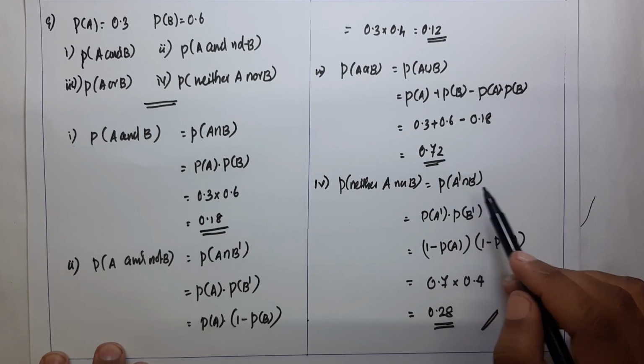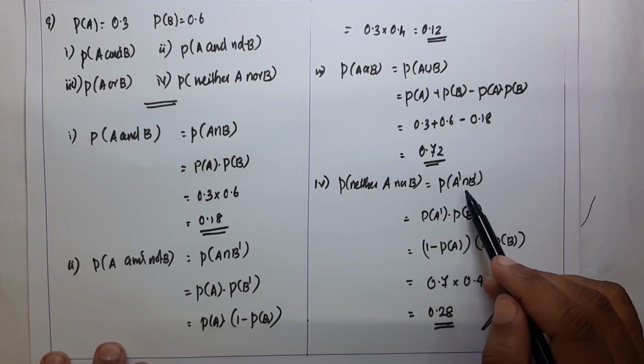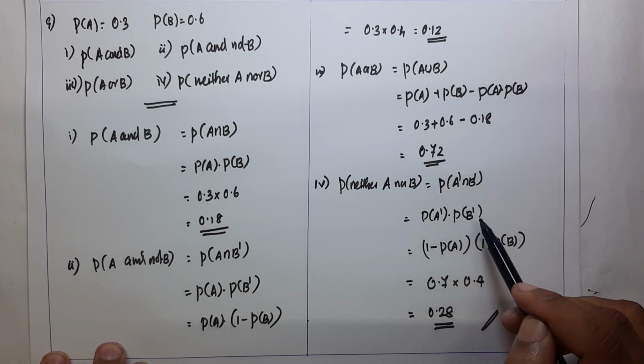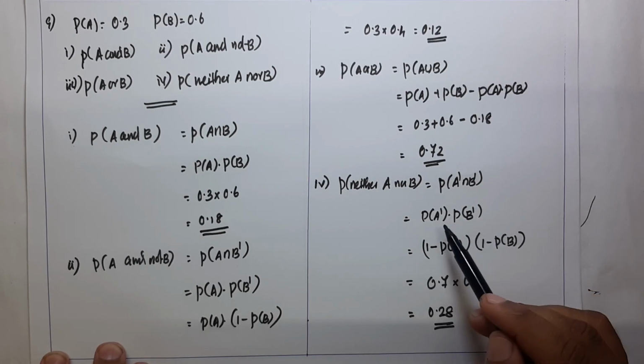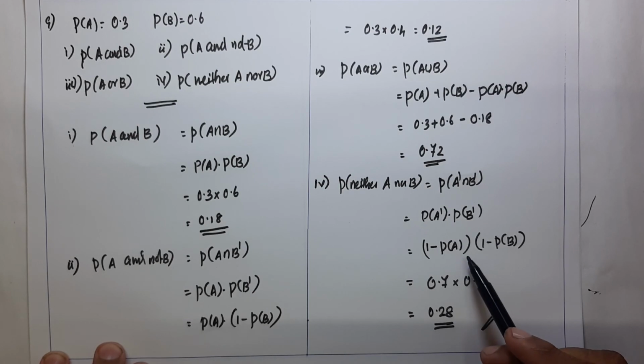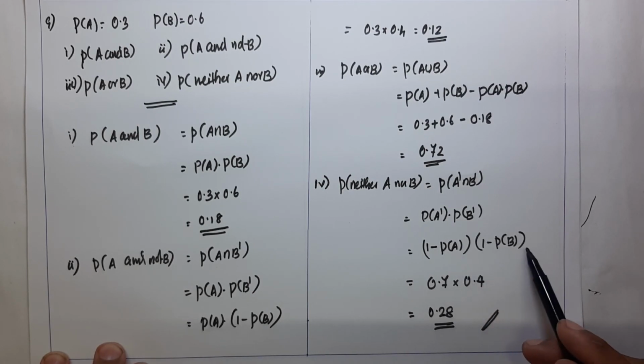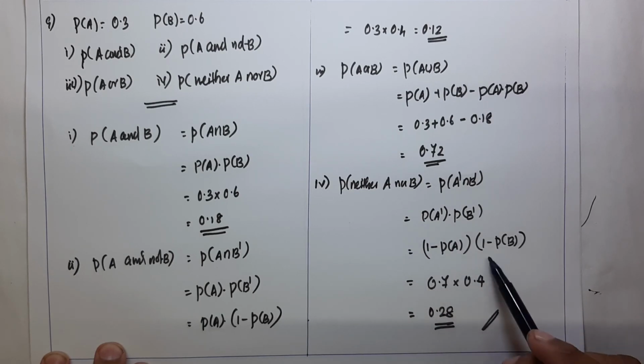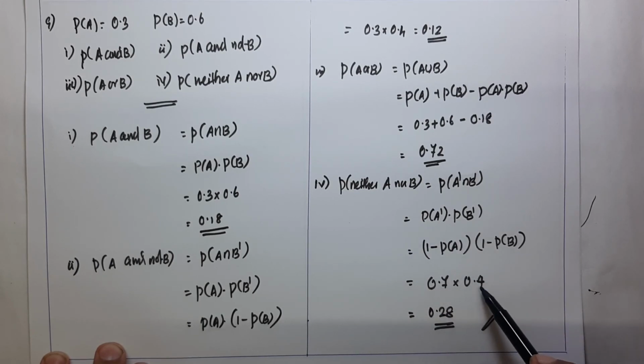Since A and B are independent, P of A complement intersection B complement can be expressed as P of A complement into P of B complement. P of A complement means 1 minus P of A, into 1 minus P of B. P of A is 0.3, so 1 minus 0.3 is 0.7, and 1 minus 0.6 is 0.4. We get the answer 0.28.